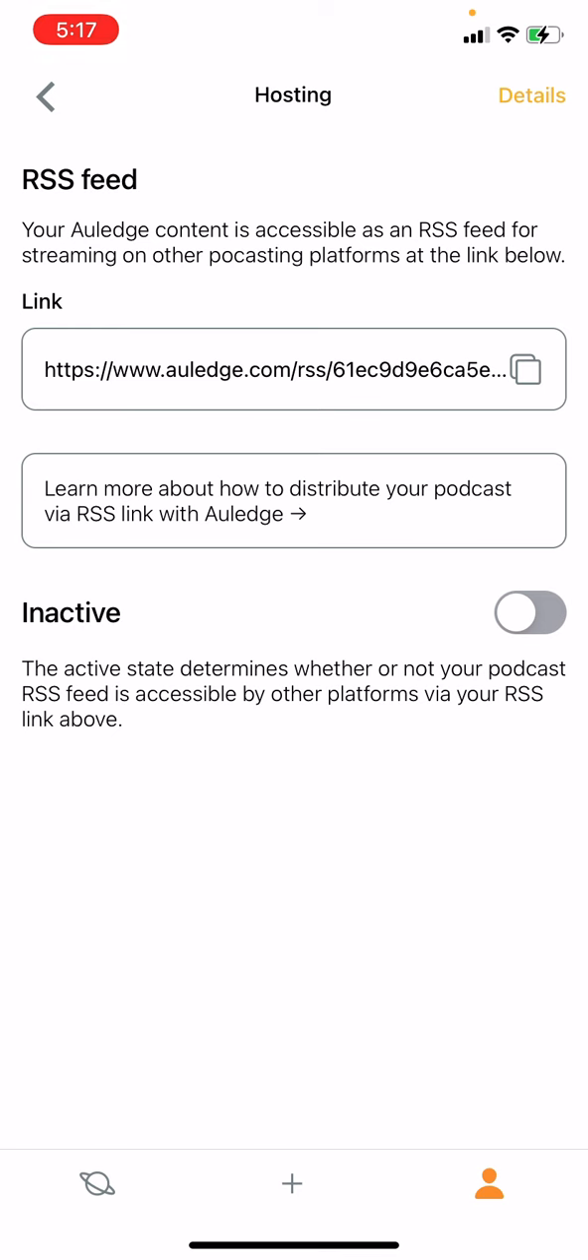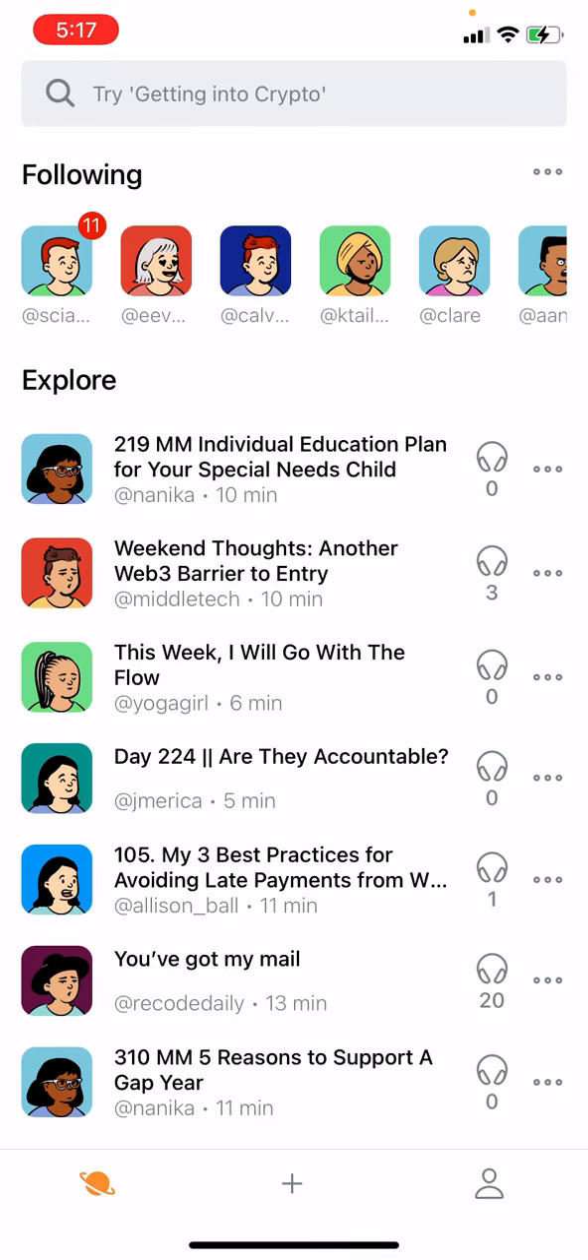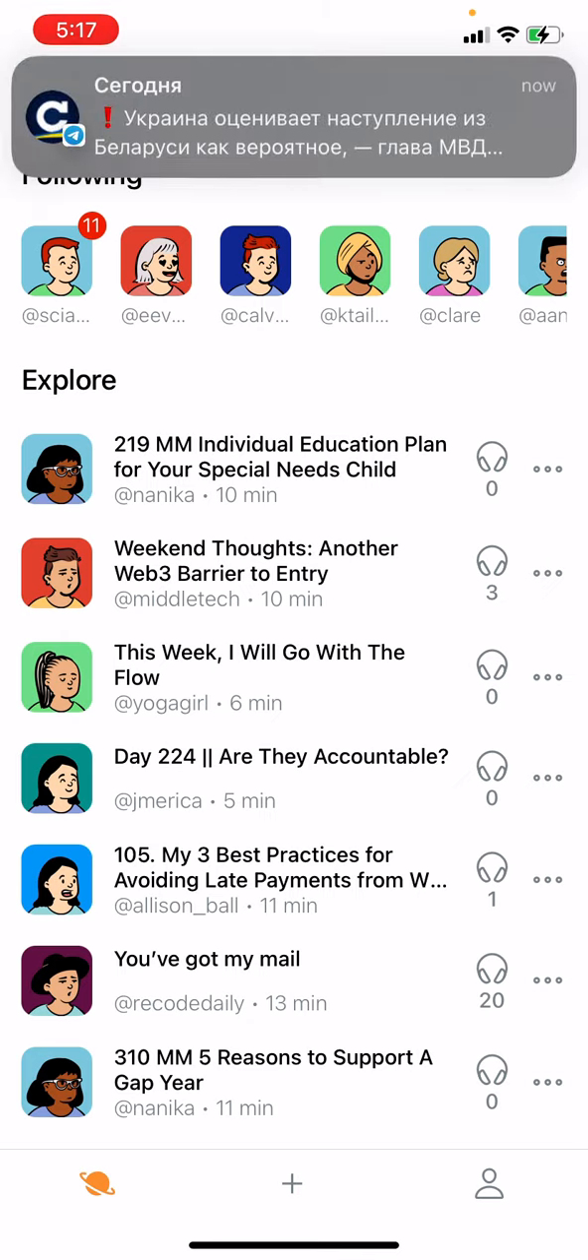So in effect, this application, Auledge, is all you need, and it simplifies the whole end-to-end process for everyday creators trying to break into podcasting a lot.